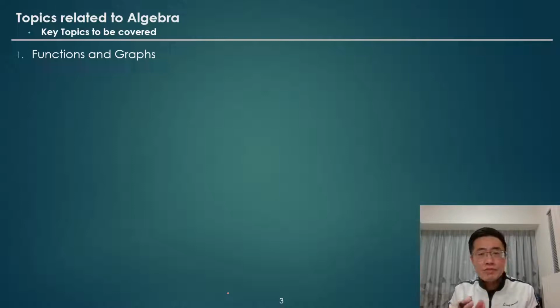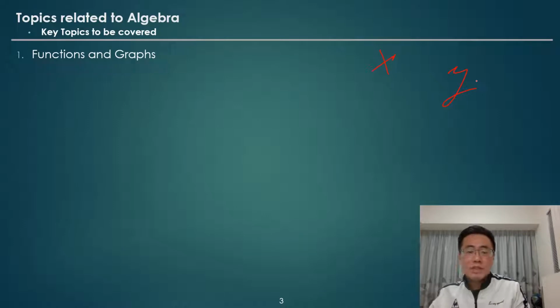As we have previously mentioned with the linear function and the quadratic function, the function represents the relationship between the x variable and the y variable. X is the input variable, and y is the output variable. And so in the first chapter, I will go through with you the fundamental principles of function. What are the key features? What is the fundamental principle of it?